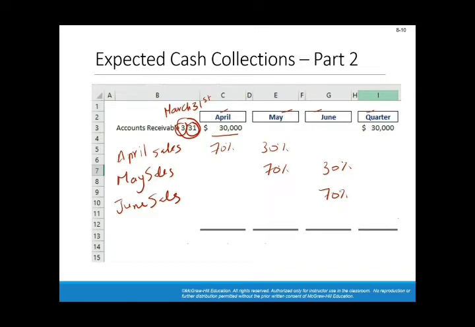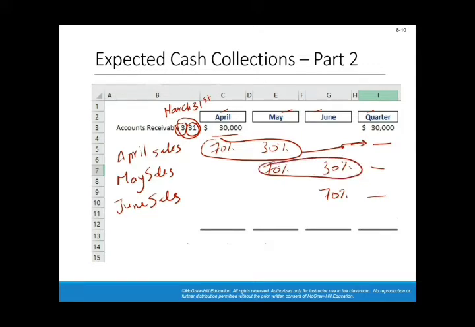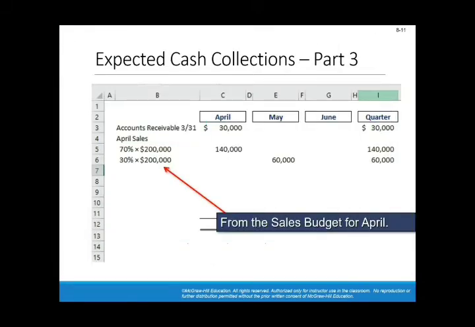Of course, the sum of these numbers, these four numbers, so those two will give us some number. Those two, they have also a sum, and this 70% has its own sum. So we are adding up four numbers. The total of them is the cash collection for the second quarter. So this is what I was saying. April sales, 70% of the $200,000, which is the total of April sales, is $140,000 and will be collected in the same month. The rest will be collected in May.